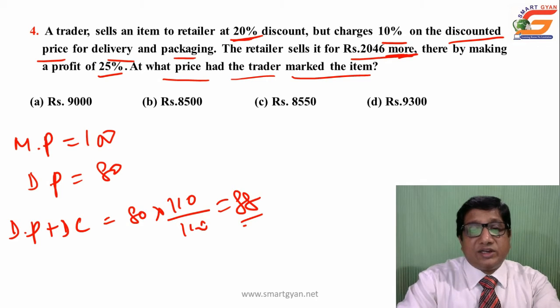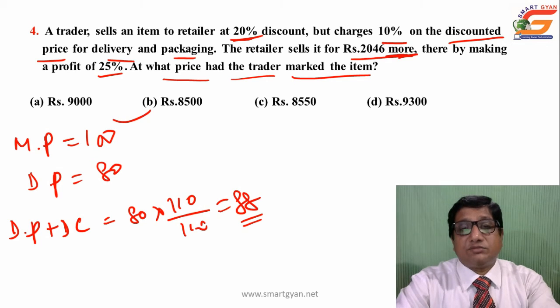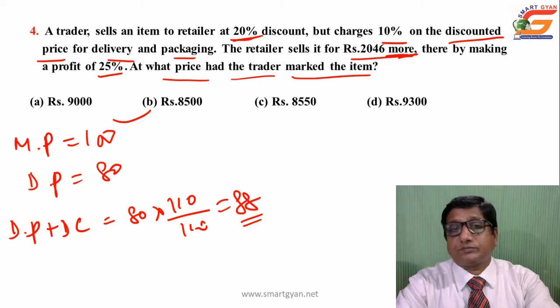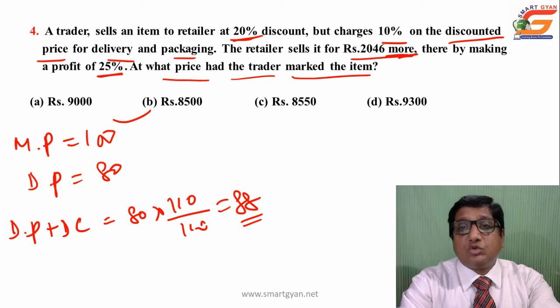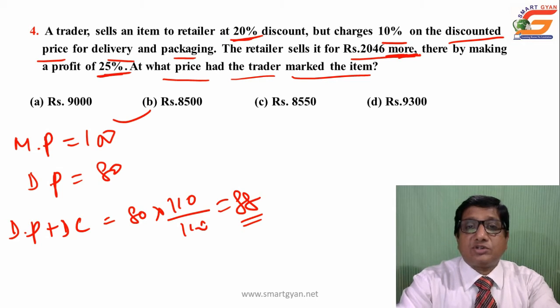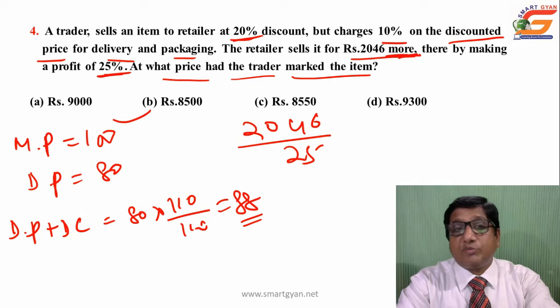So then trader sold at 80% of mark price. Try to relate it. Retailer sells it for 2046 more, thereby making 25% profit. This more is the profit of retailer and this is equal to 25%. Try to understand. So 2046 is equal to 25%, that is profit.